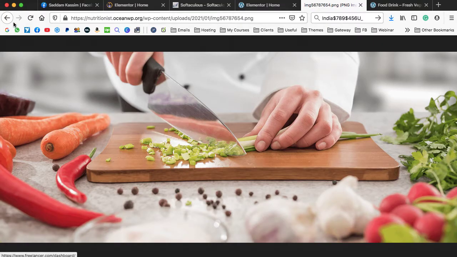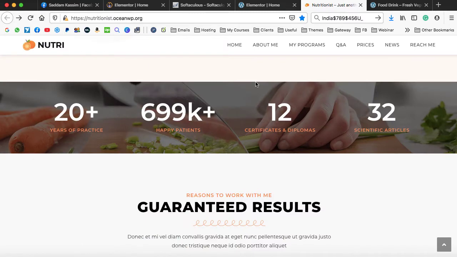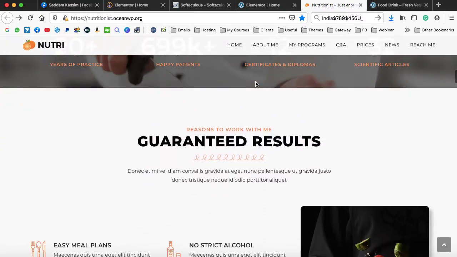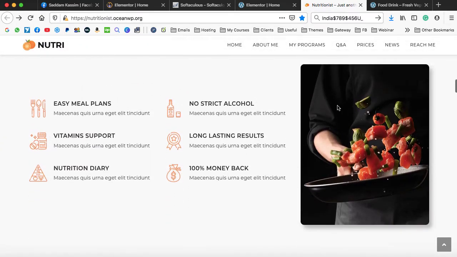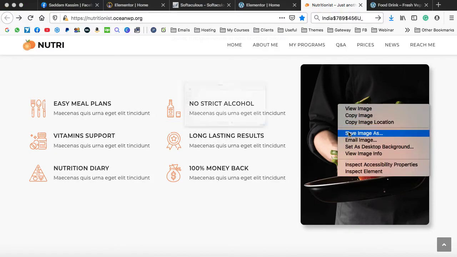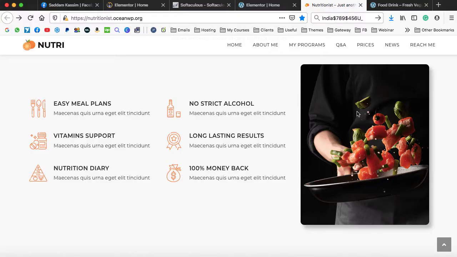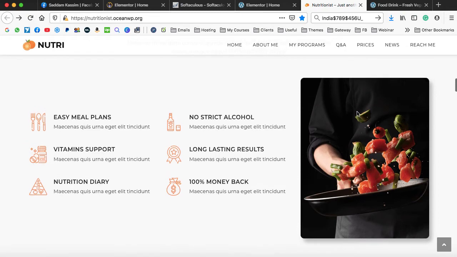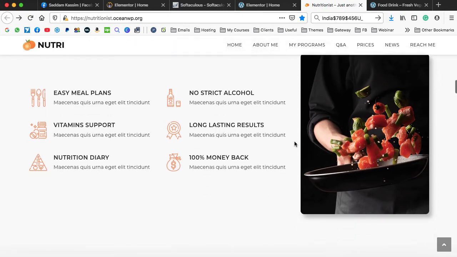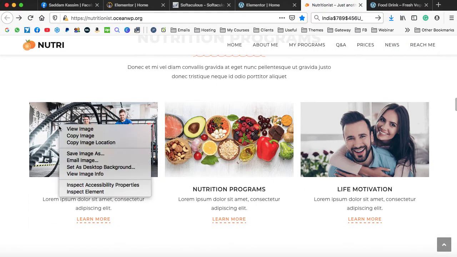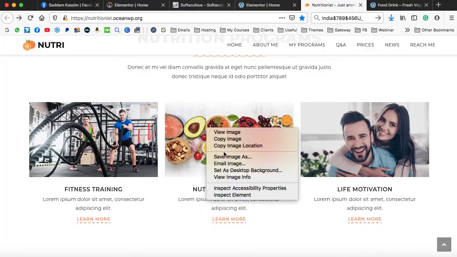So these are the assets that we are going to use in this entire video, and this is just for the demonstration. I'm going to show you how exactly all these things work, and that's why I'm just saving these images. It might be a copyright issue when you will be working on your live project, so make sure to use your own original images. Then we have these sections, so just save all these images.